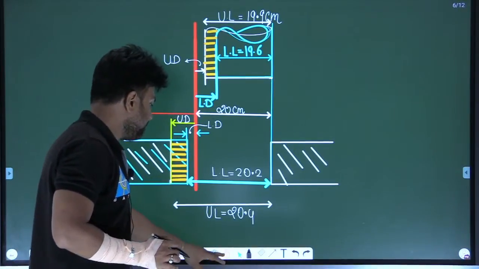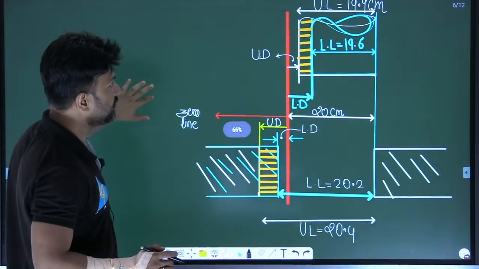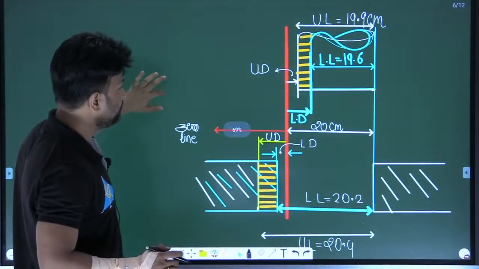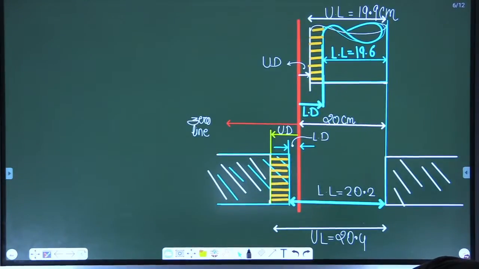Now, I am introducing one more concept, which is known as fundamental deviation.